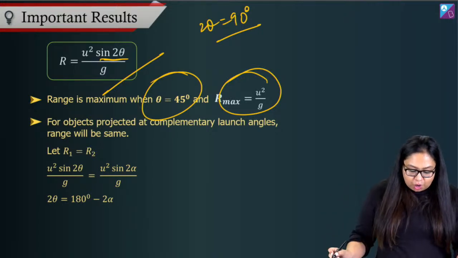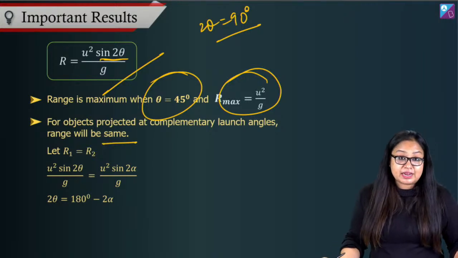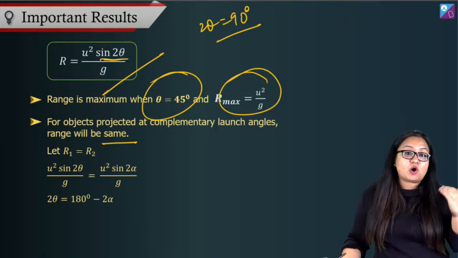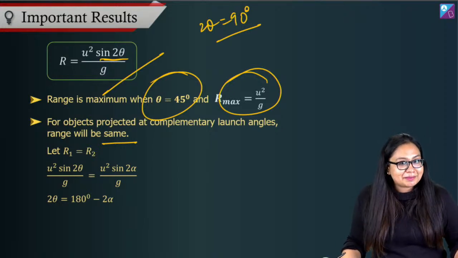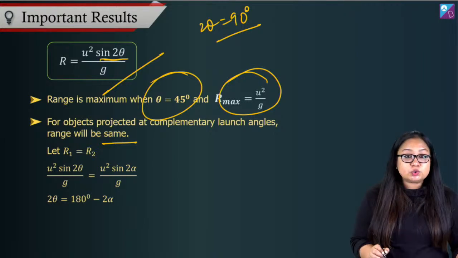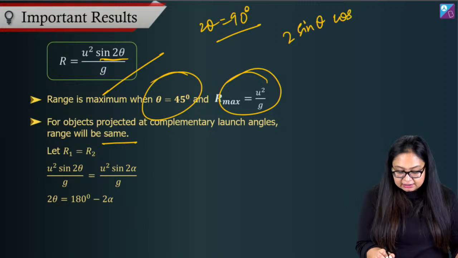Now, for objects projected at complementary launch angles, range will be the same. Right? The second thing: if we have objects projected at complementary angles. Why? Because if we talk about range, then I can say that sine 2 theta is nothing but 2 times sine theta cos theta, right?